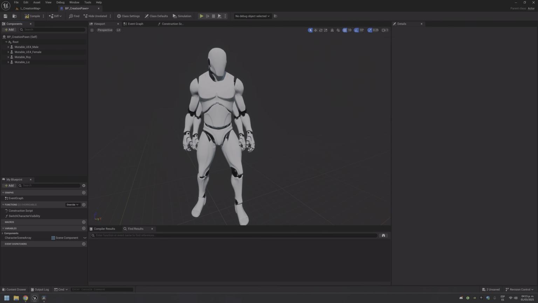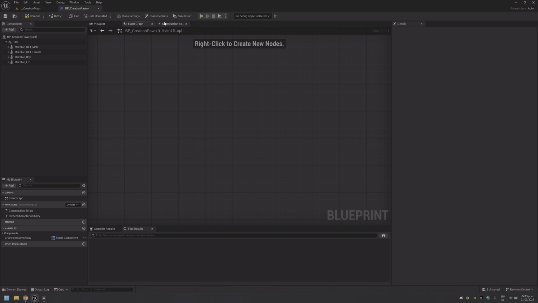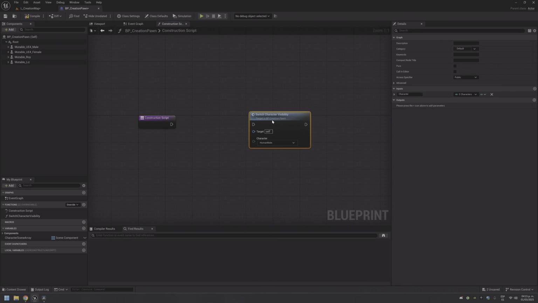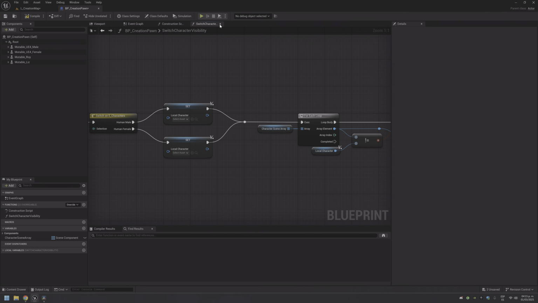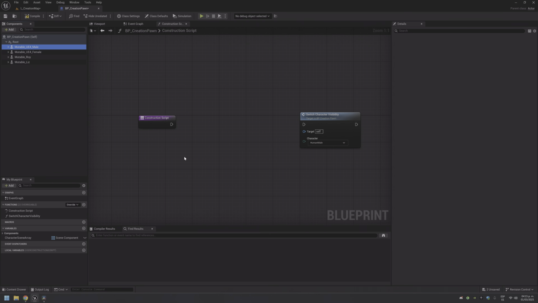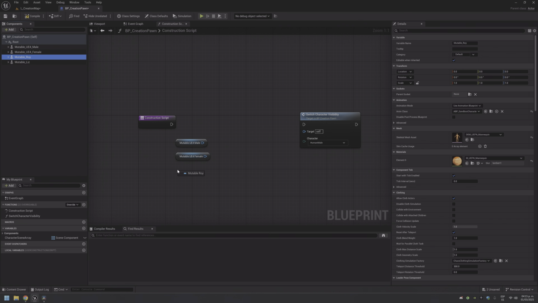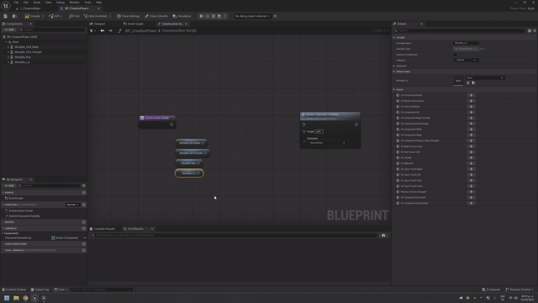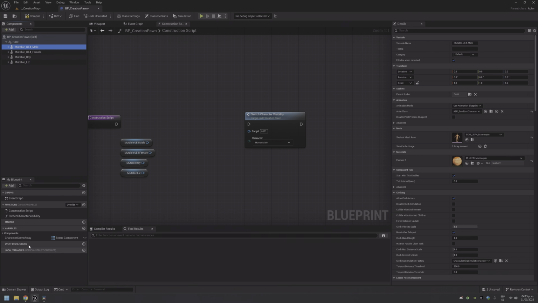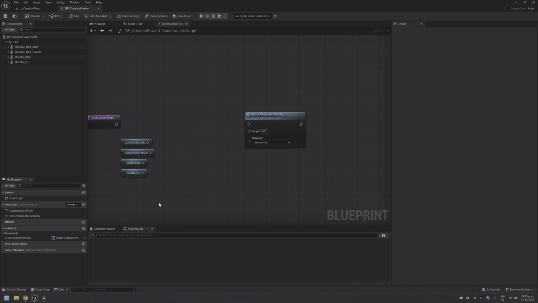Okay, before we continue, let's fix this Goro character we have here with 4 arms and 4 legs. Now before we fix it inside the switch character visibility, we need the array, because remember that we're using an array here. Look, this is different. Drag this one, this one, this one, and this one. These are 4 skeletal meshes, so this is an array. We need another one. We need an array of skeletal mesh components.